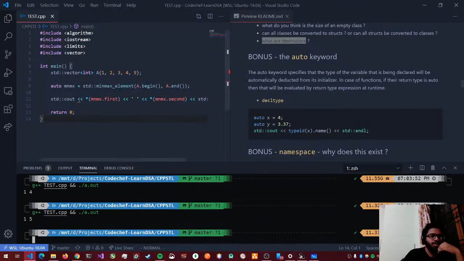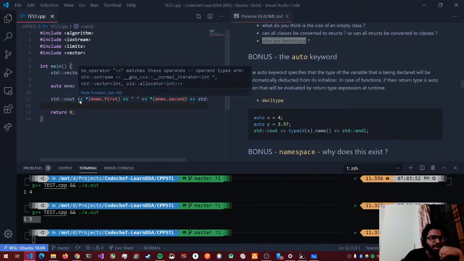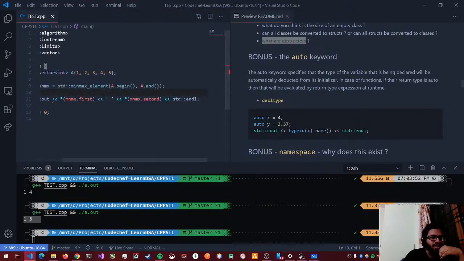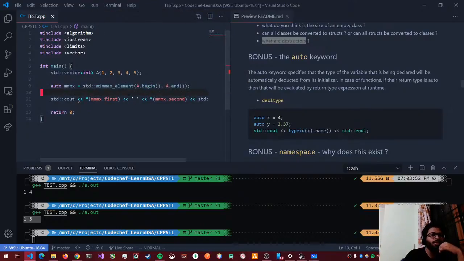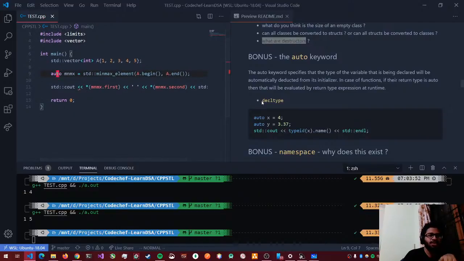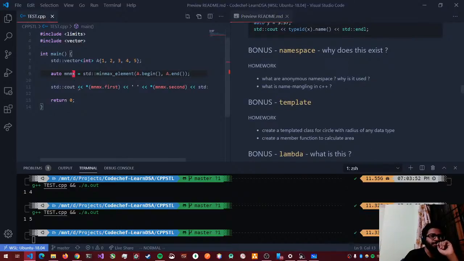Let's see if it works. Yeah, it does give me the values. That's 1 and 5. I'm not entirely sure what my VS Code is complaining about. But yeah, so that's how you get the min and max element. Now, what if I wanted the index of those min max elements? Okay, we'll look into that later. So that was the auto keyword. And there is something called decltype also, that stands for declaration type. You can look up what that is.